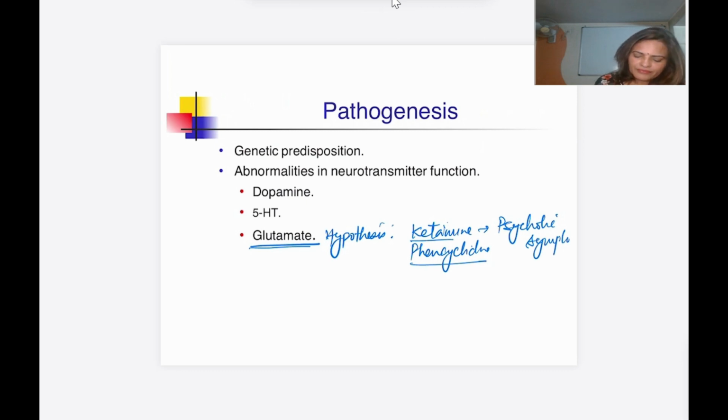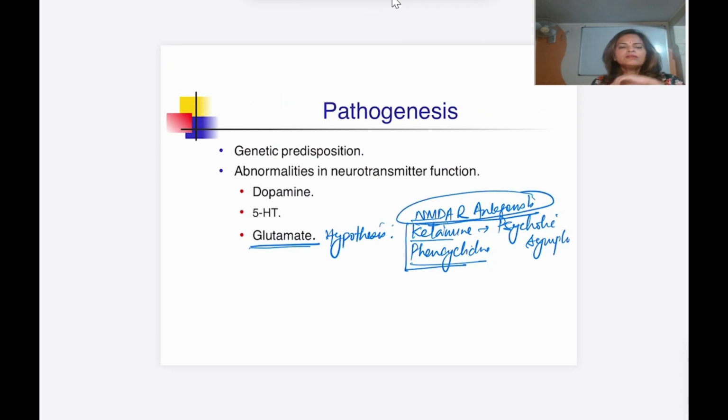So what we can give, so these are the NMDA receptor antagonist. Now here important is this glutamate and dopamine. Increased glutamate and decreased dopamine. First I will say not increased.